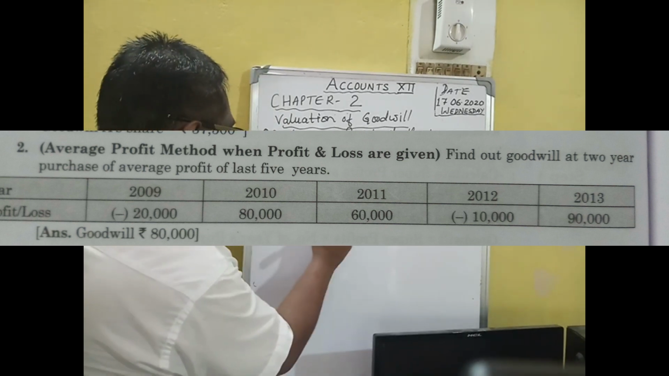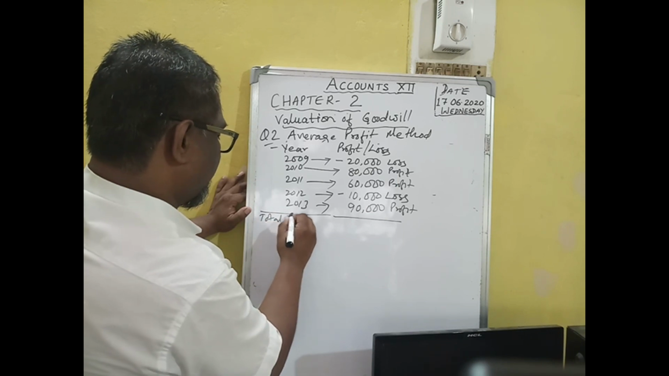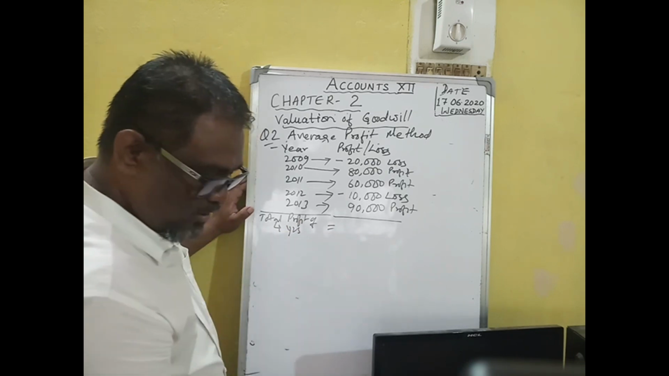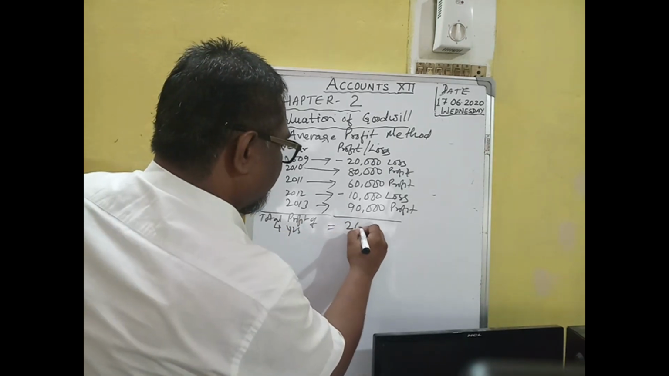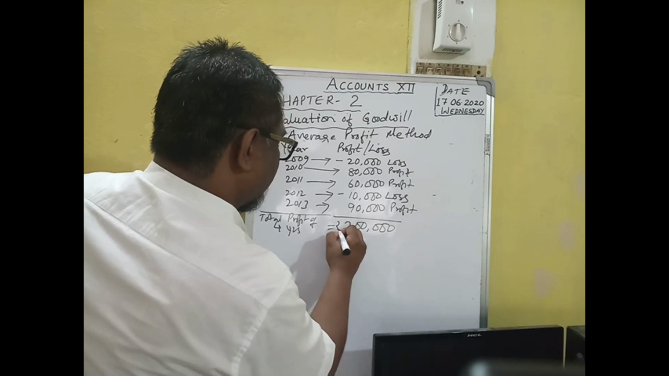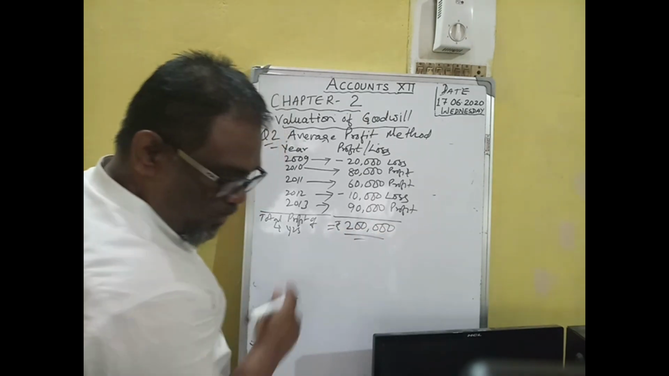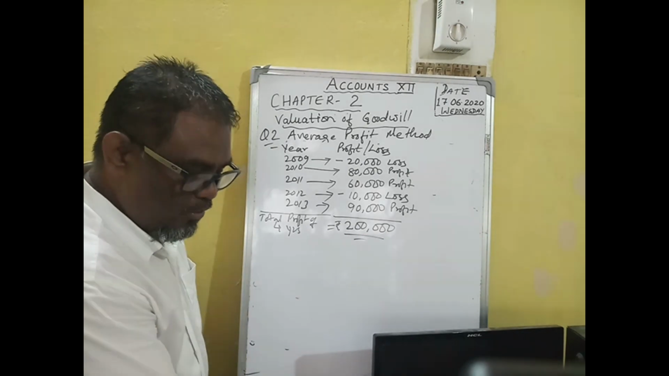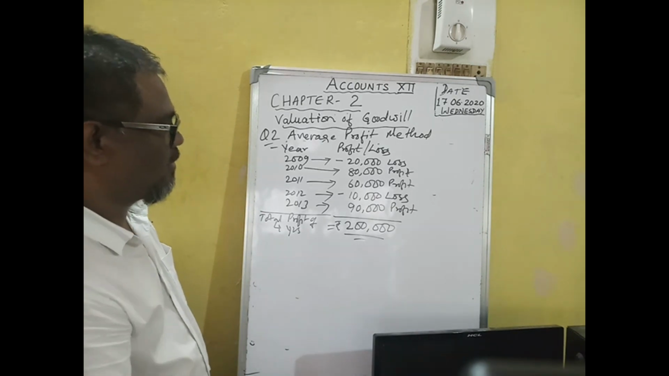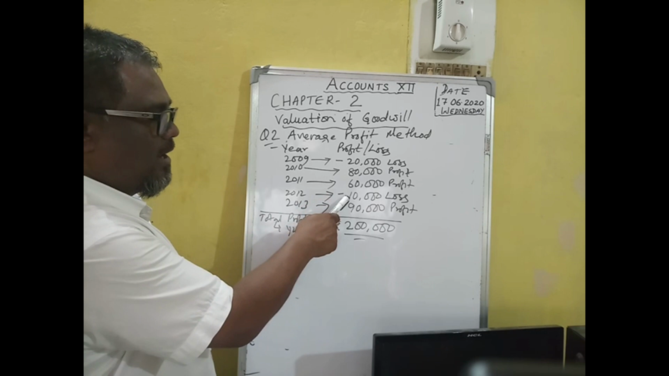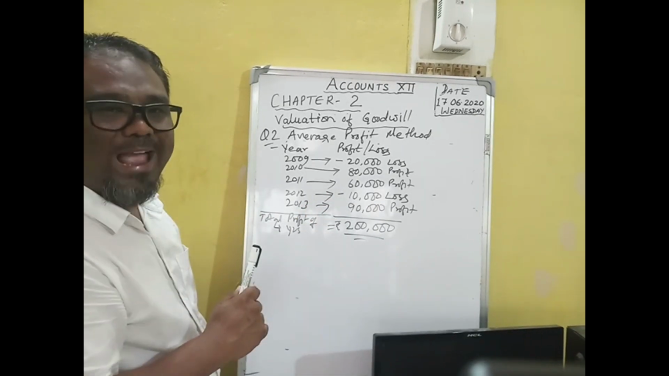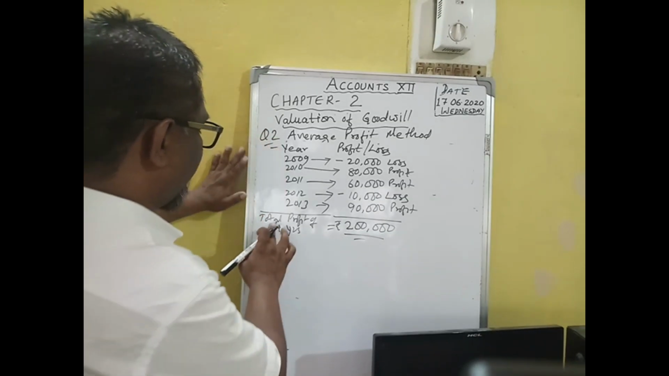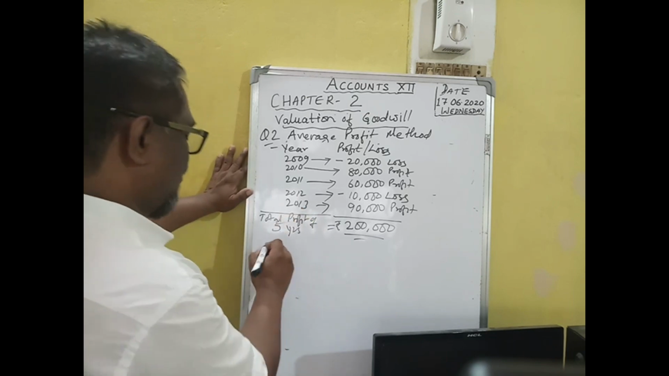If you see the total profit, how much do you get here? Total profit is rupees 2 lakhs. 2009 is loss, 2010 is profit, 2011 is profit, 2012 is loss, and 2013 is profit. So minus 20,000 plus 80,000 plus 60,000 minus 10,000 plus 90,000 gives 2 lakhs as the total profit. Now you have to find the average over 5 years.